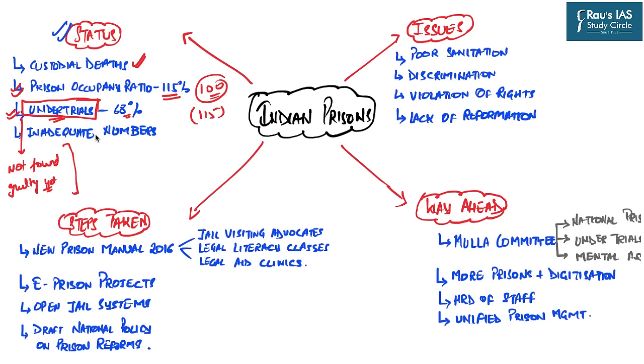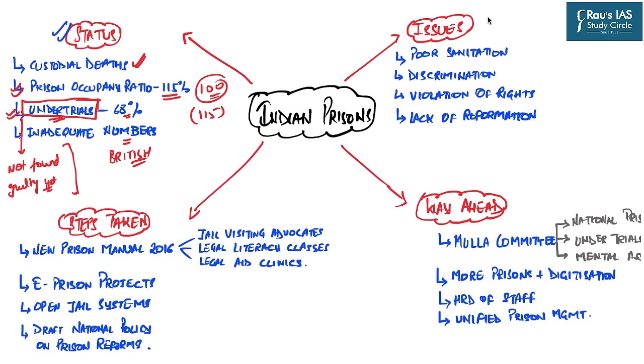And in this regard, the last major point is that we do not have an adequate number of prisons in our country. Most of the prisons present in our country today were built during the British period. And we all know that since that period, our population has tremendously grown, and so the number of prisoners has also grown. But we have not constructed new jails to accommodate those prisoners. And that is why Indian prisons today are in one of the poorest conditions.